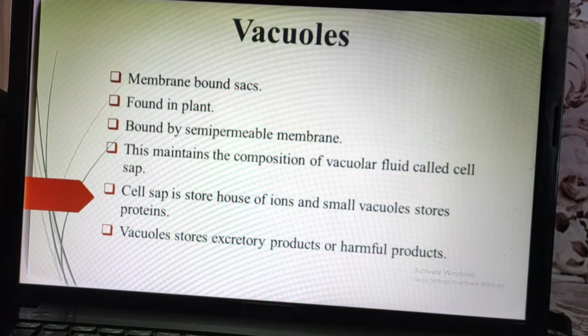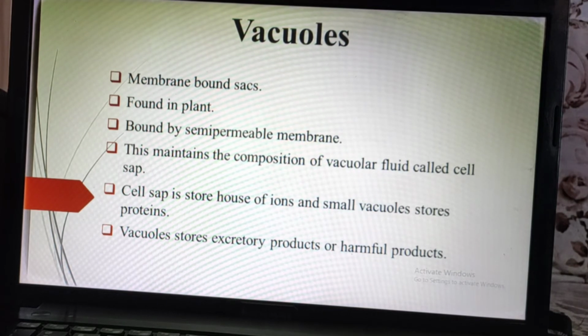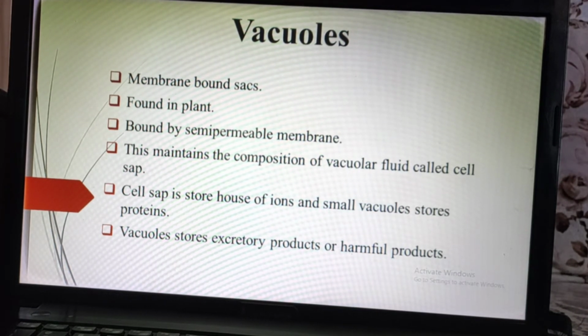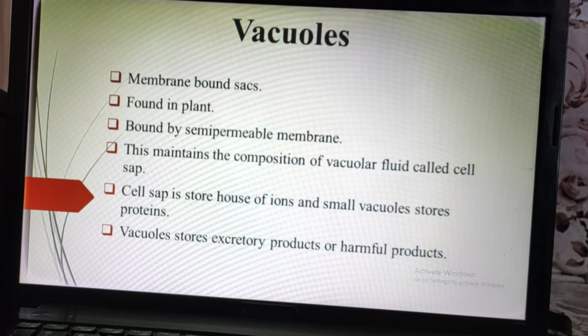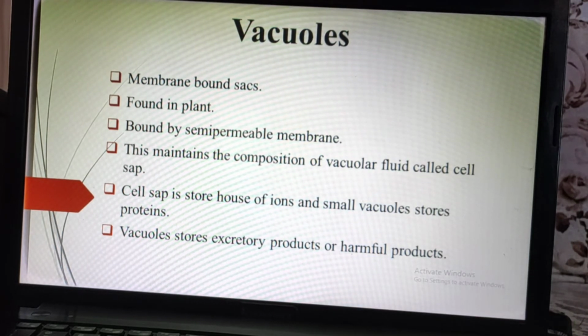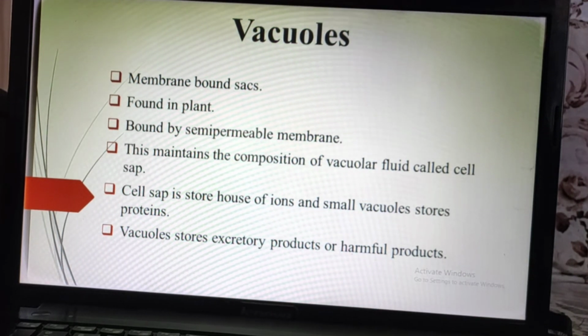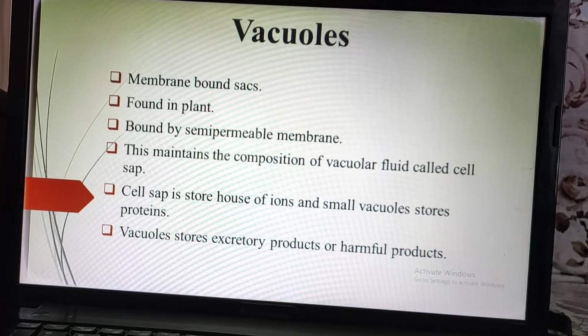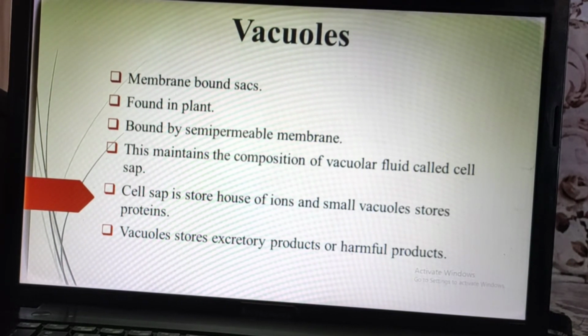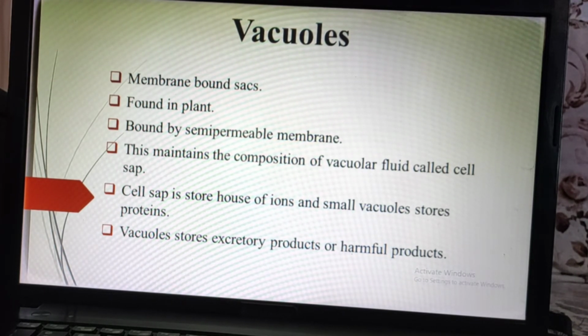Now this semi-permeable membrane is called a tonoplast membrane. Why tonoplast membrane? Because it is bounded by a semi-permeable membrane. And this membrane has a particular function, and that function is that this semi-permeable membrane maintains the composition of a vacuolar fluid called a cell sap.